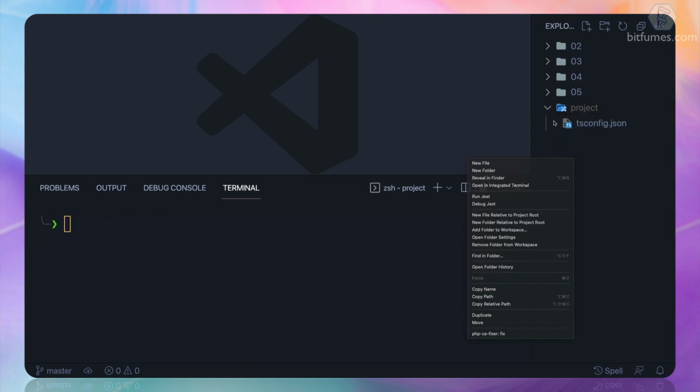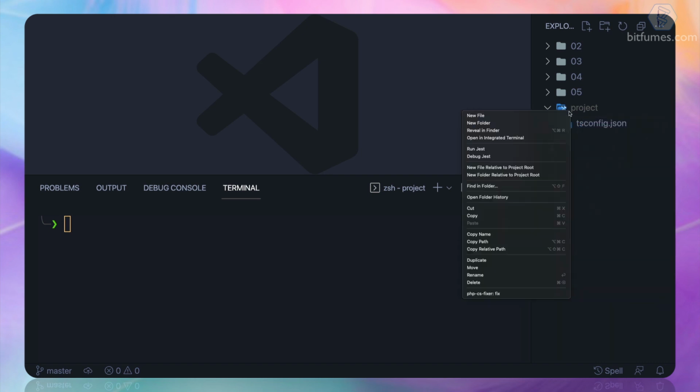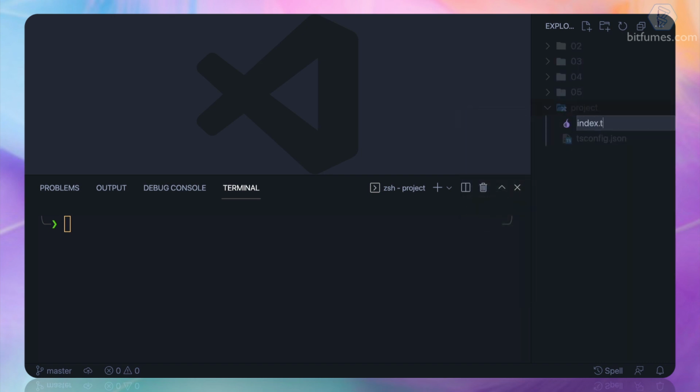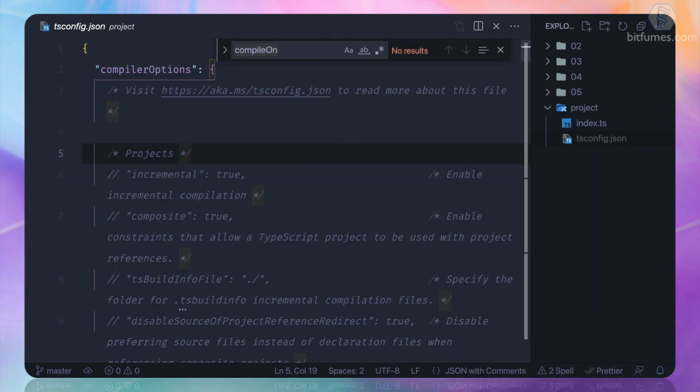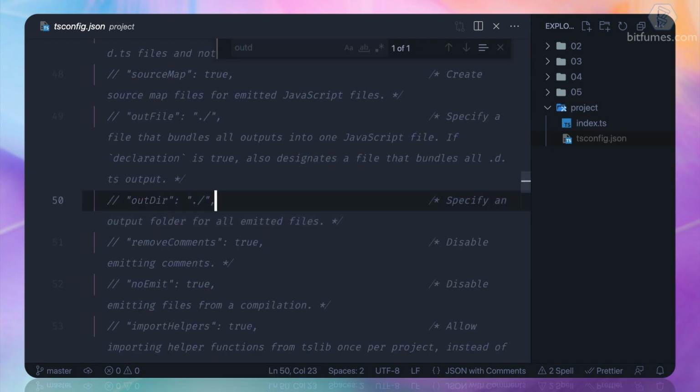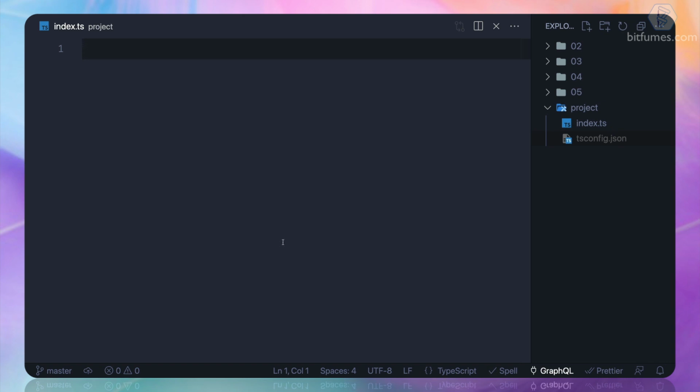And then we will create the new file index.ts, once again, and make sure we have the outDir as dist. Okay, now I'm just going to copy paste the code here.